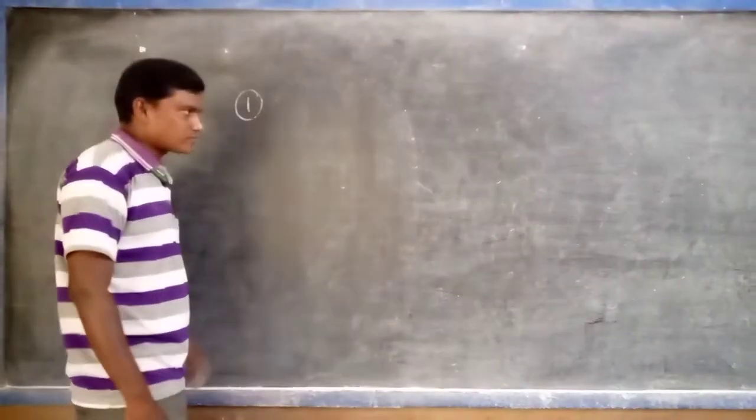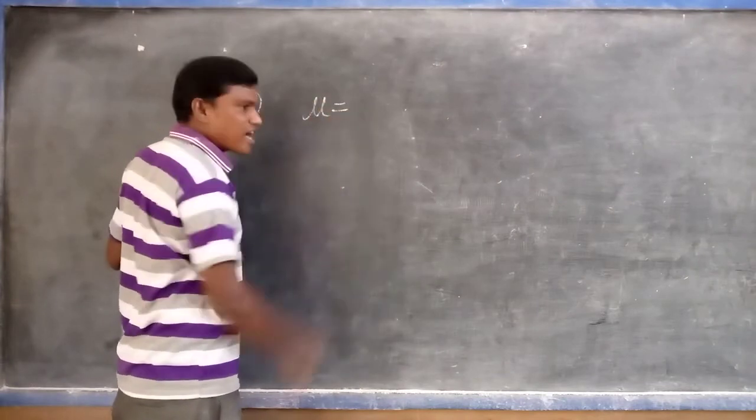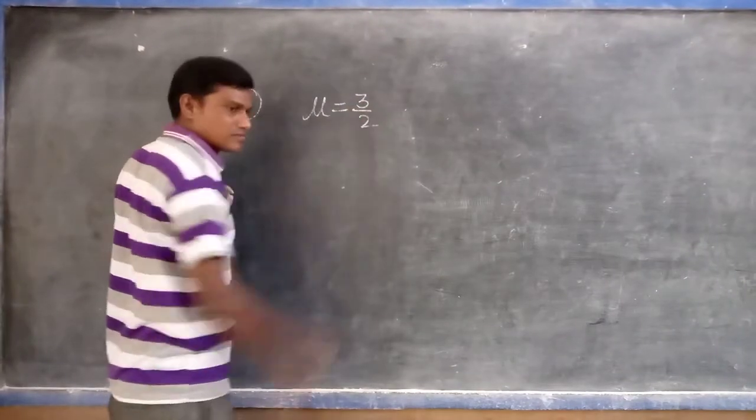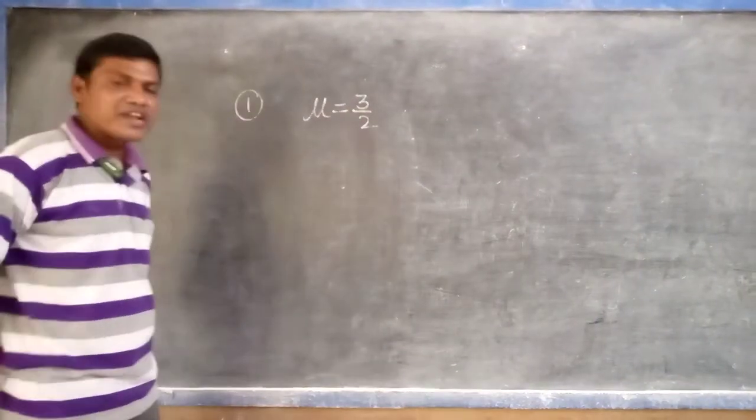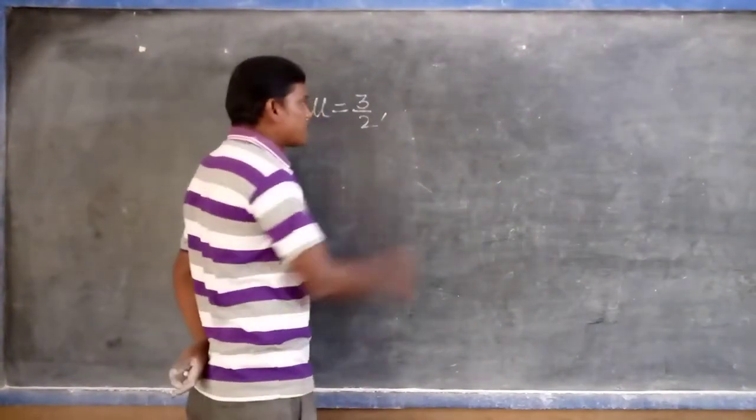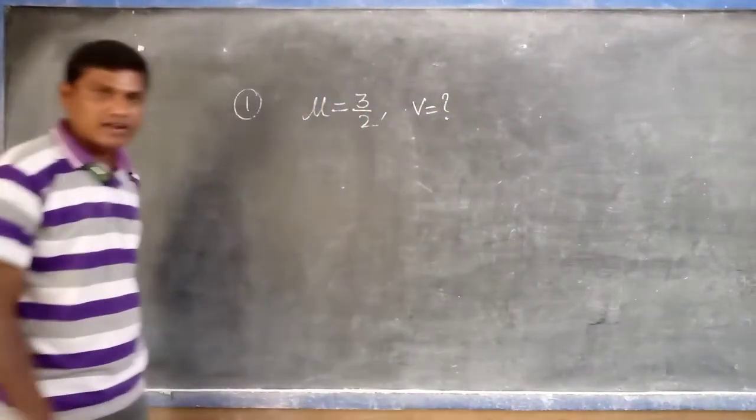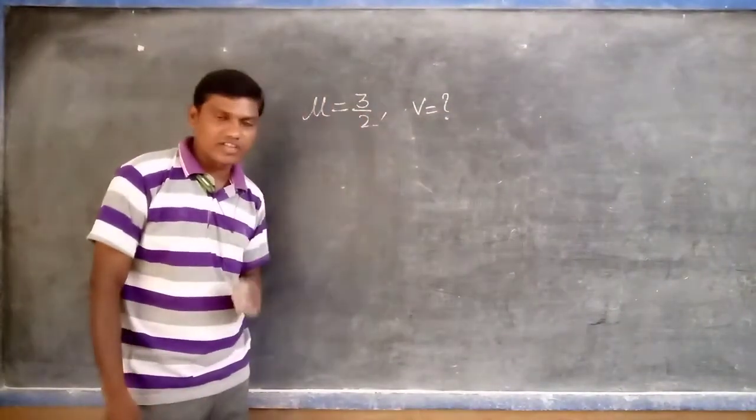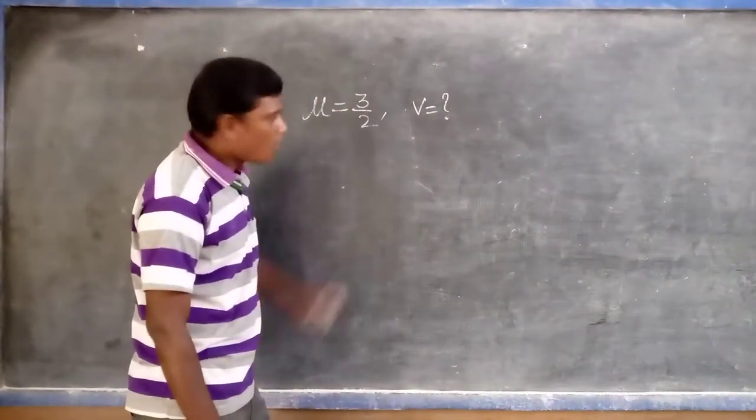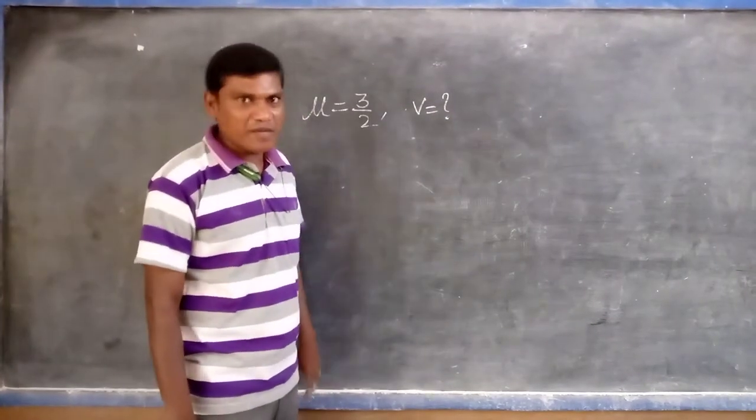First one: the refractive index, simply I write mu. The refractive index of glass is 3/2. Listen very carefully. What is the speed of the light in the glass? Means you can find the V value. The question is very clear. Glass is a medium or not?